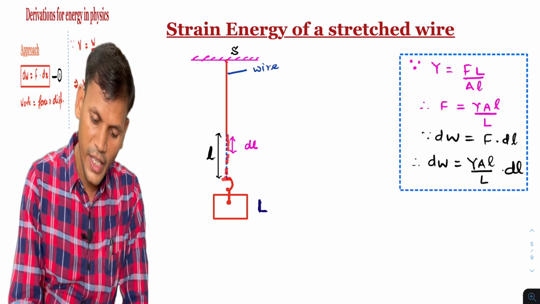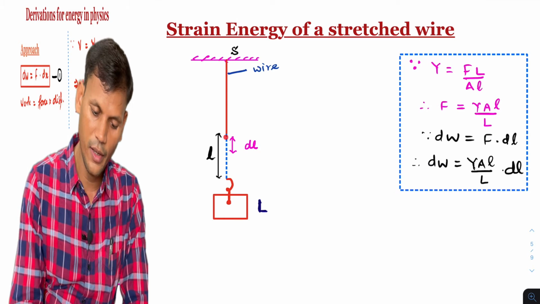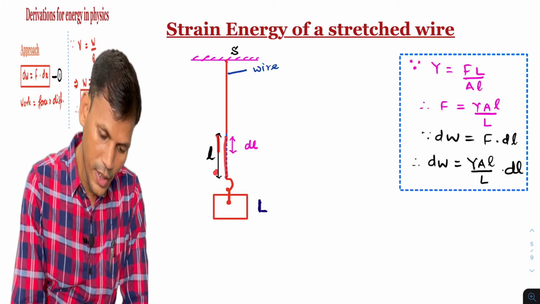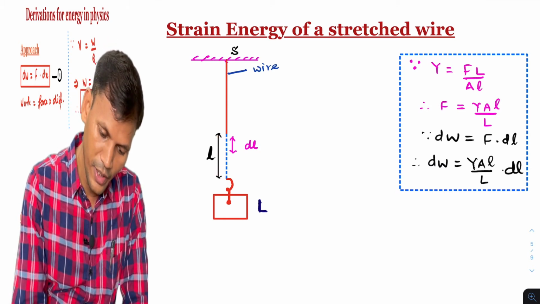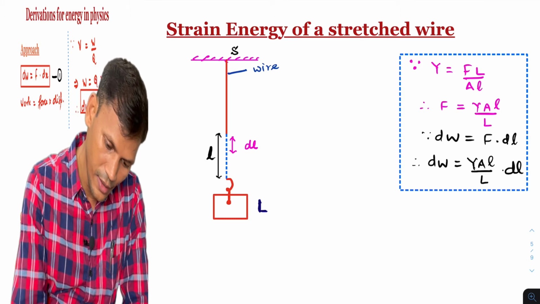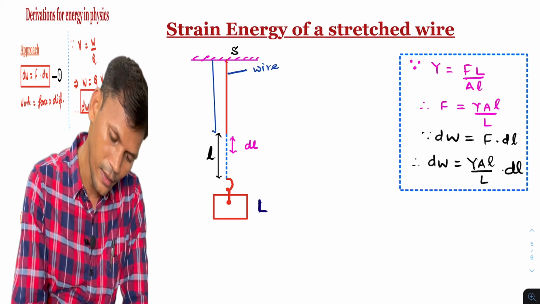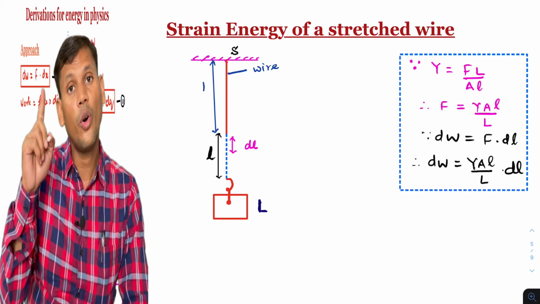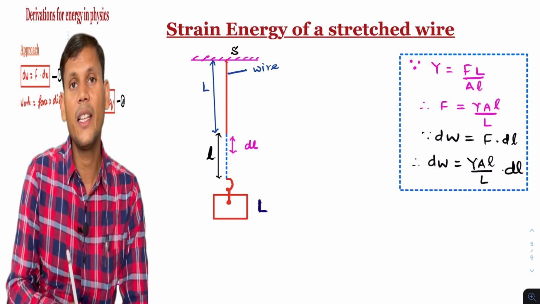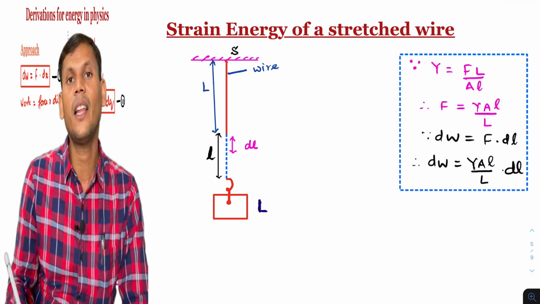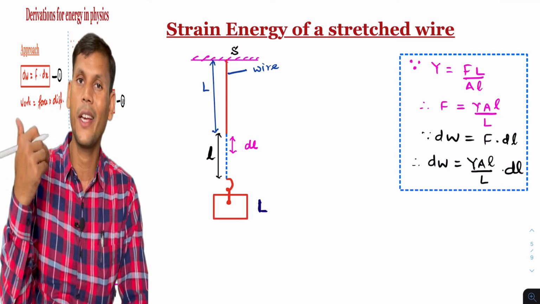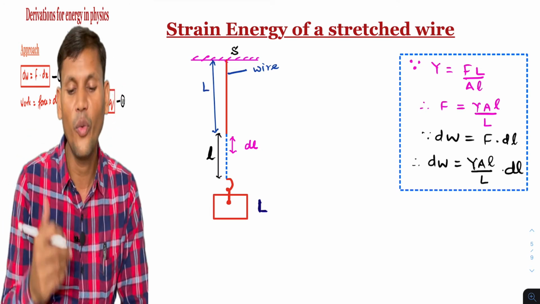The total increase in length is small l, and its original total length we will mention as capital L, from here to here. Capital L is the original length. Small l is the total increase in length, or elongation or extension in the wire.